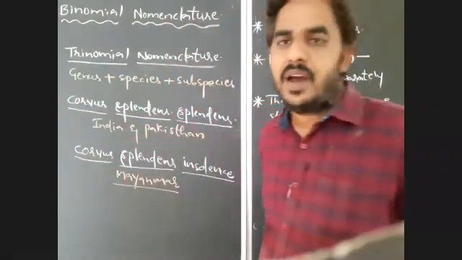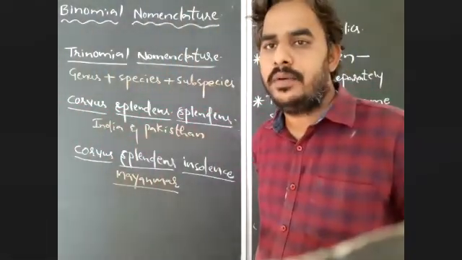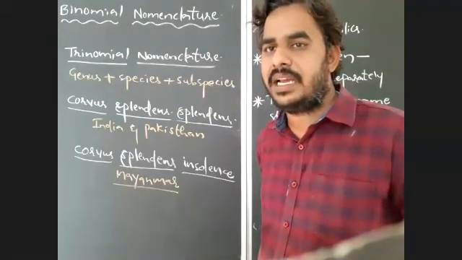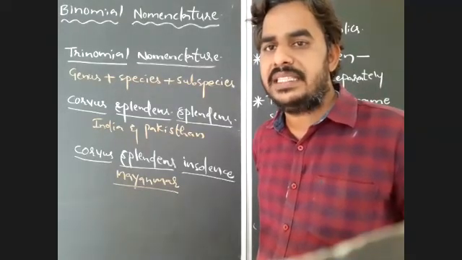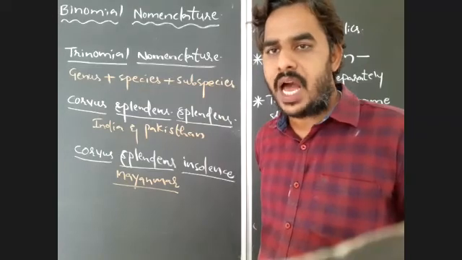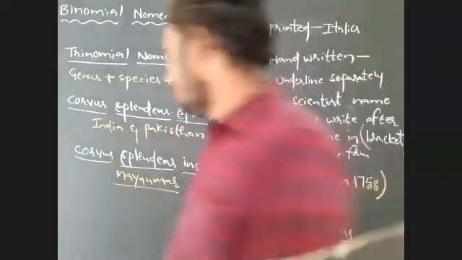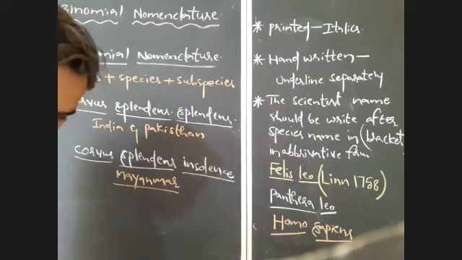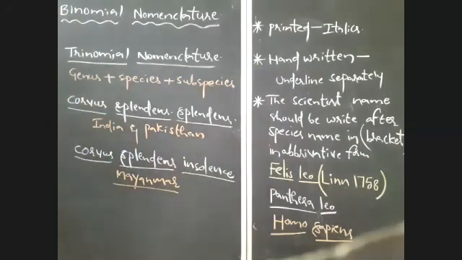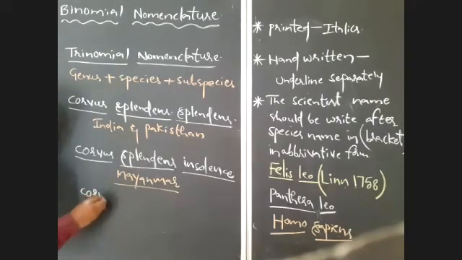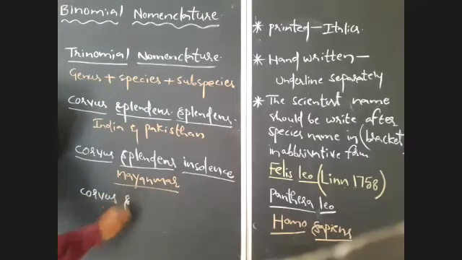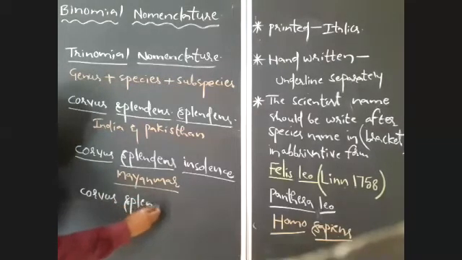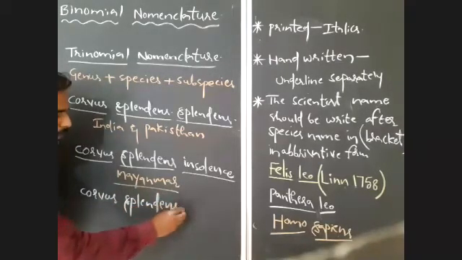In Myanmar, what is the scientific name of crow? By using trinomial nomenclature, Carvus splendens insolens. And if you observe, the scientific name of crow in Sri Lanka, that is Carvus splendens protegatus.